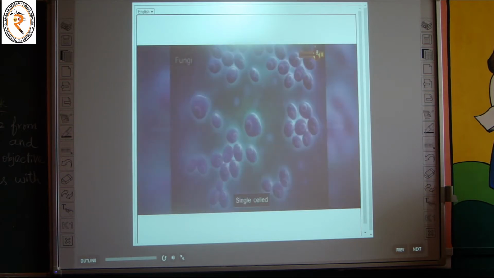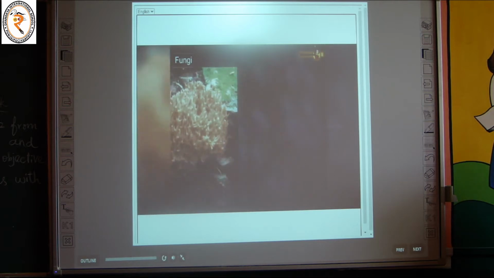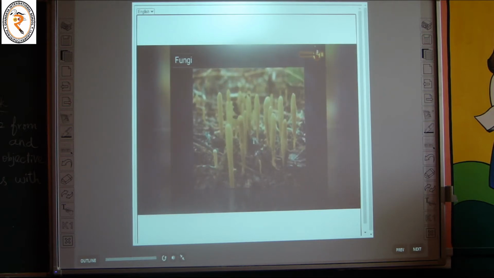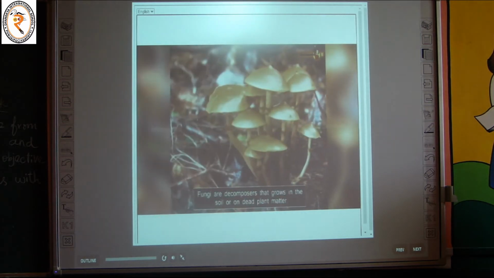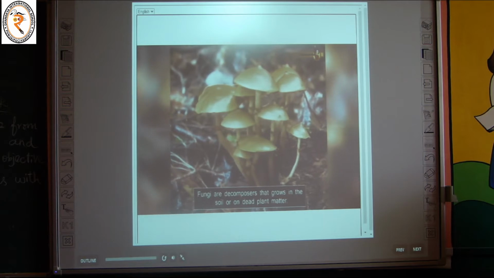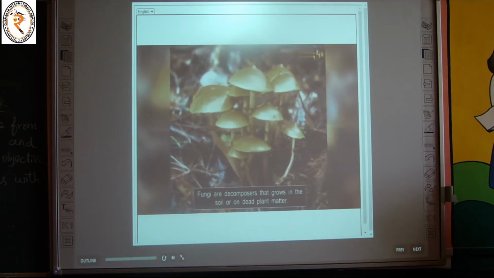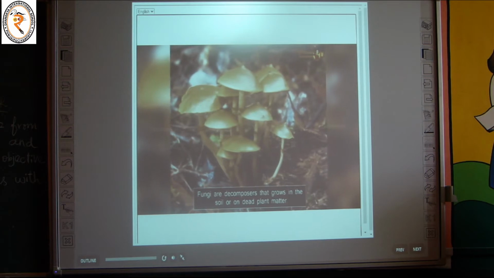Fungi can be single-celled or very complex multicellular organisms. They are found in any habitat but most live on the land, mainly in soil or on plant material. Molds grow in the soil or on dead plant matter where they play an important role in the cycling of carbon and other elements.